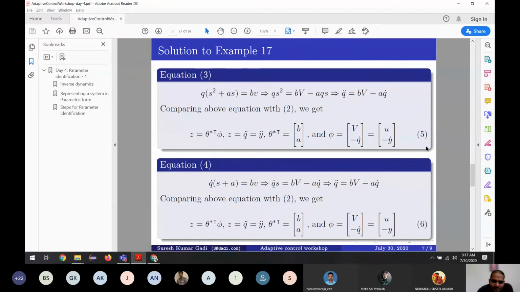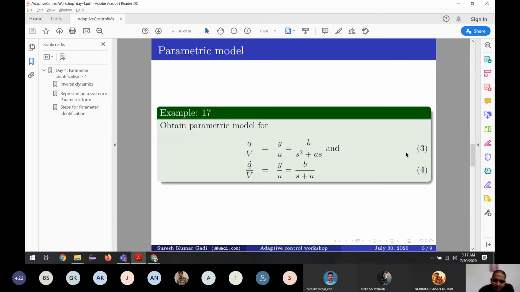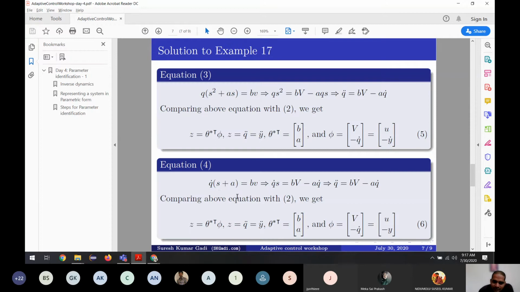Okay, so let's go to the next example. I mean the same example, next part. This other model was for position, this is for velocity. If you see, the model is similar, so the calculations are similar, and we are putting all the known ones one side, unknown ones one side. The known one we are putting it here. For the unknown one, we are using